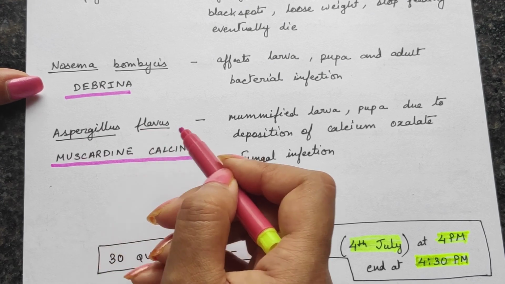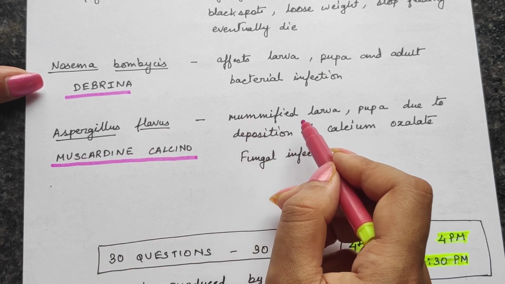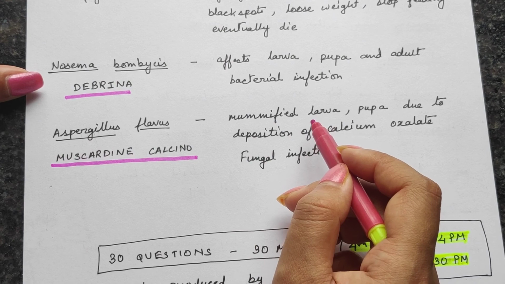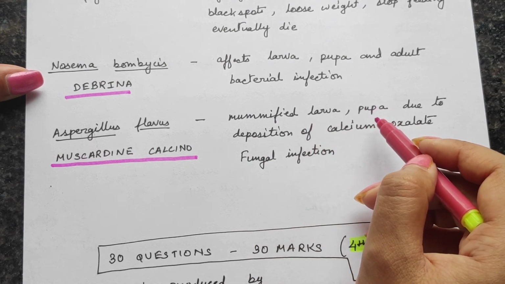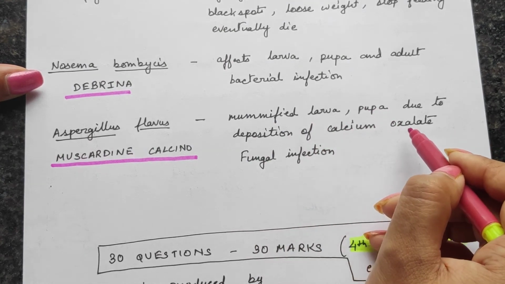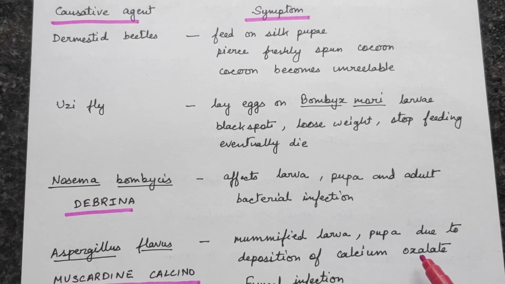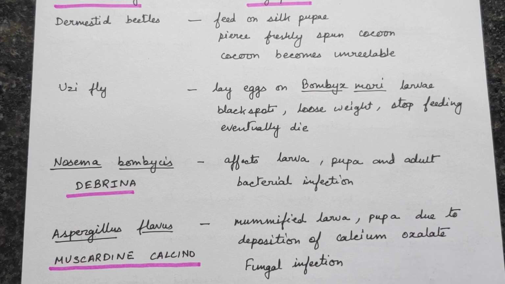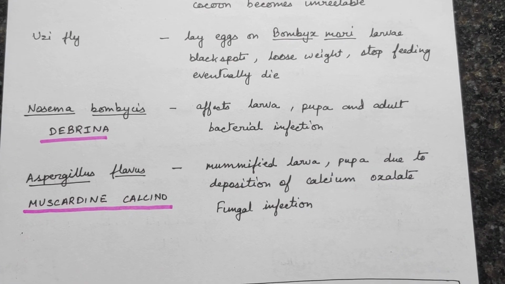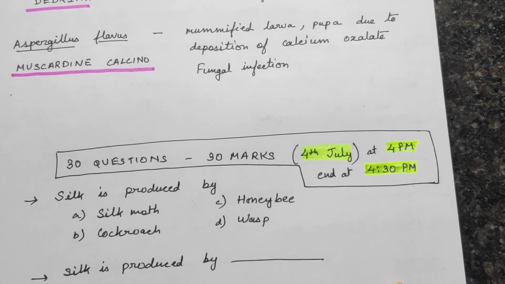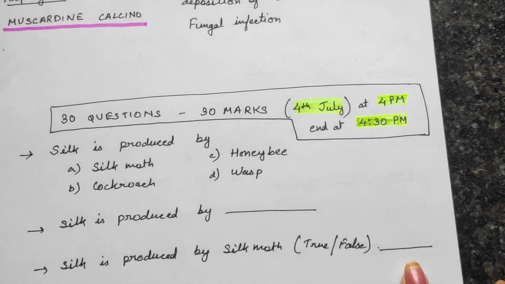This is a fungus, due to which there will be mummification of the larva or the pupa, which will become very hard because of the deposition of calcium oxalate. So this is what happens due to the diseases, and the best treatment is that they are treated with certain medicines, certain chemicals, or they are entirely removed from the place so that only the healthy ones are present out there.